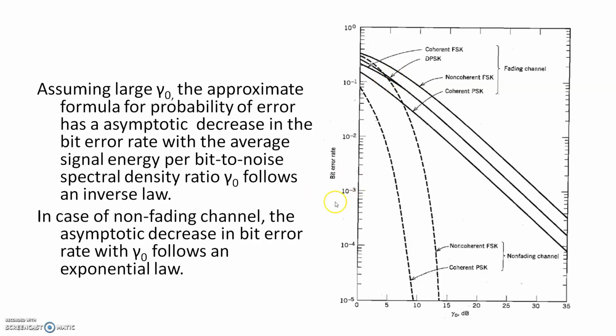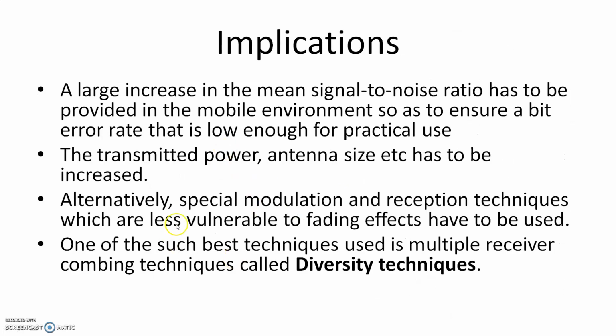So what are our conclusions? What are the implications? This is just additional information. A large increase in the mean signal to noise ratio has to be provided in the mobile environment so as to ensure a bit error rate that is low enough for practical use. So if you want to achieve less error, you should increase the signal to noise ratio in a fading environment. Okay, so how do you increase that? One is increasing the transmitted power. Second, antenna size, etc., has to be increased for achieving that.